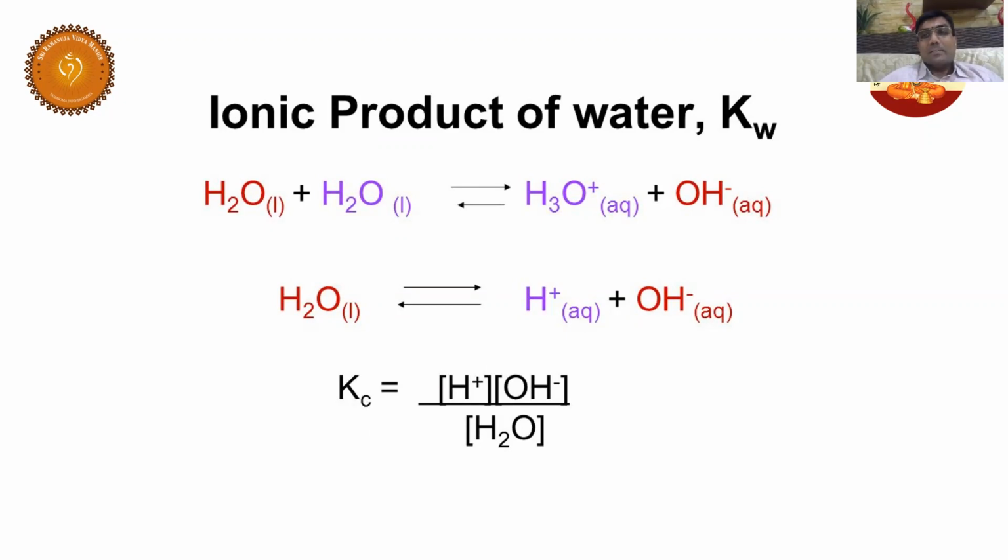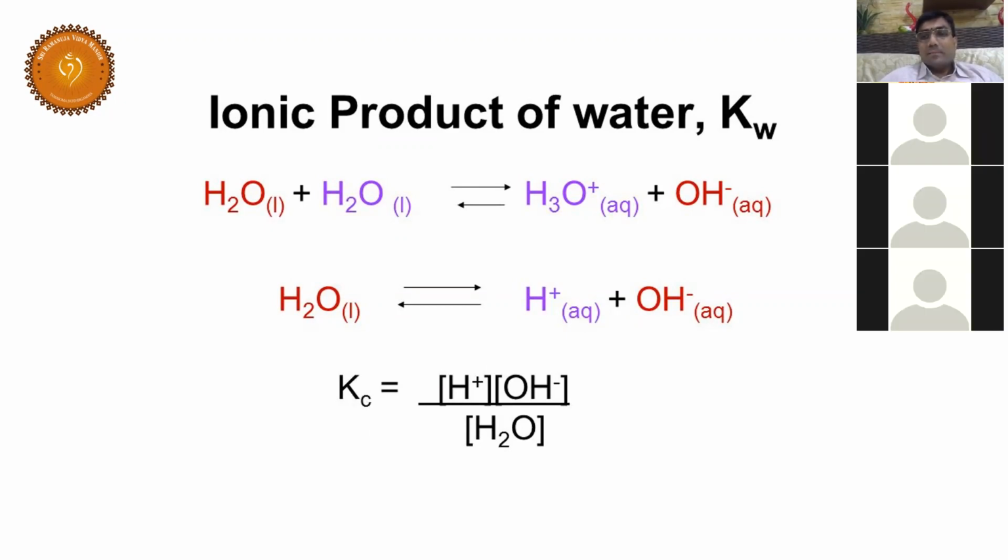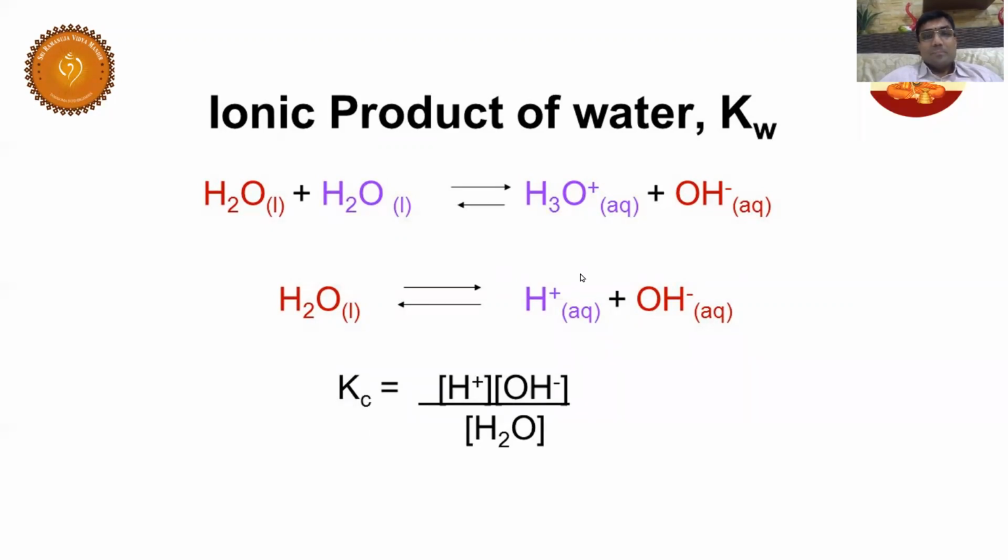See here, what are the products? Bhavana, what are the products here? In water dissociation, hydrogen and hydroxyl ions. It's not hydrogen, it is hydronium, H plus. So products by reactants. What are the products? H plus and OH minus. By reactants, what is the reactant here? H2O, water. I hope you understood.